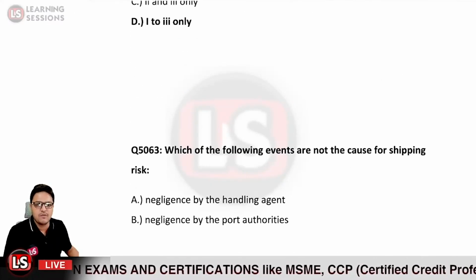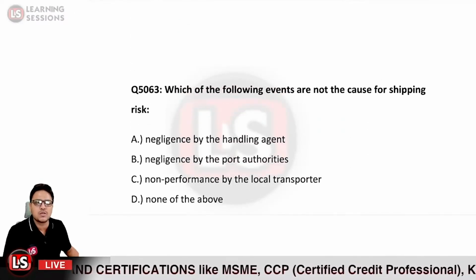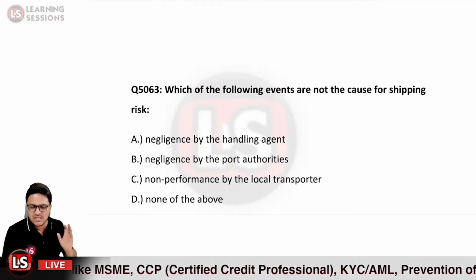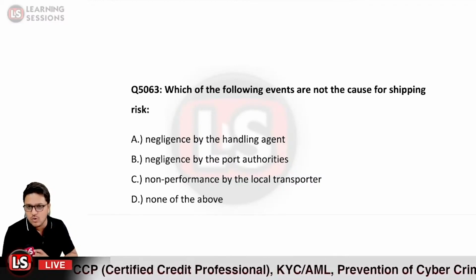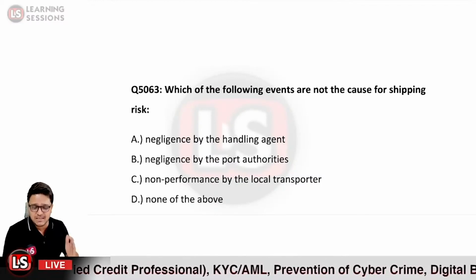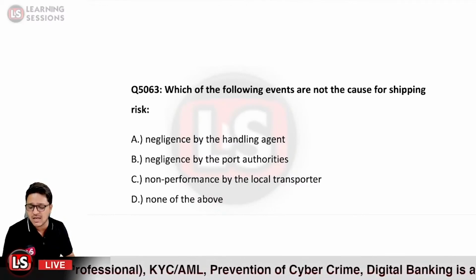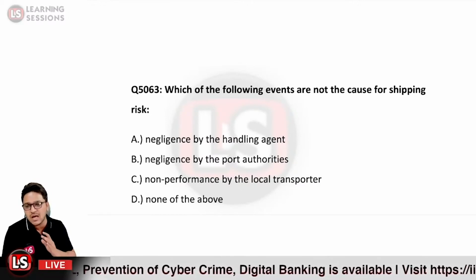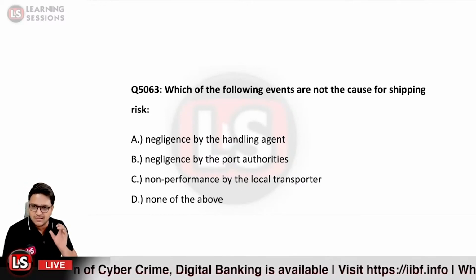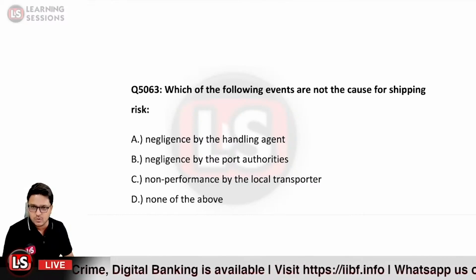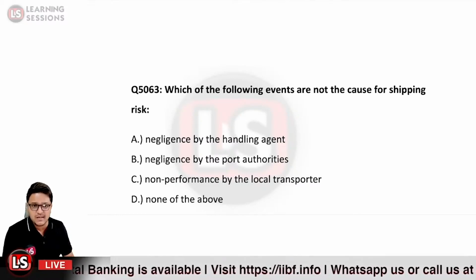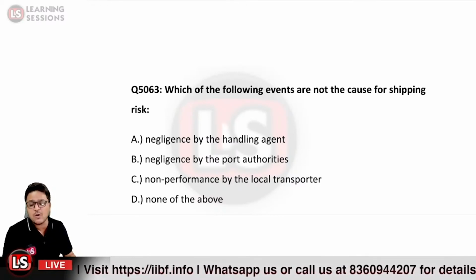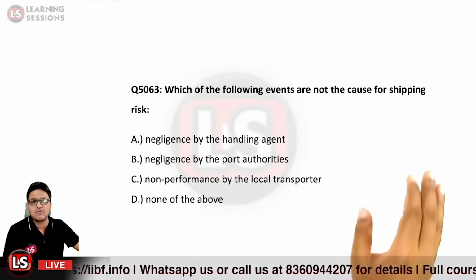Next question, it says, which of the following events are not the cause for shipping risk? Now, what is a shipping risk? When there is no risk imposed by the buyer or seller itself, but there may be some risk related to the third parties in between. When the seller has shipped the goods and the goods are not received by the buyer yet, there is a risk in between due to the mishandling of the goods. It may be the case that the goods are mishandled, or that there is negligence related to that. Those risks are covered into the category of the shipping risk.